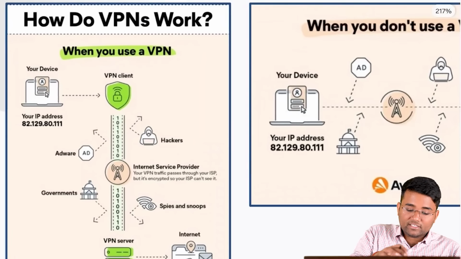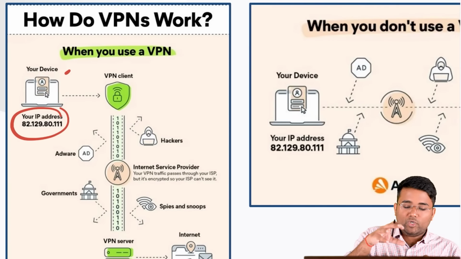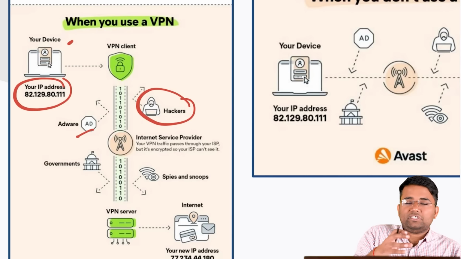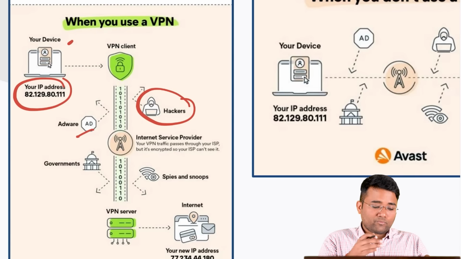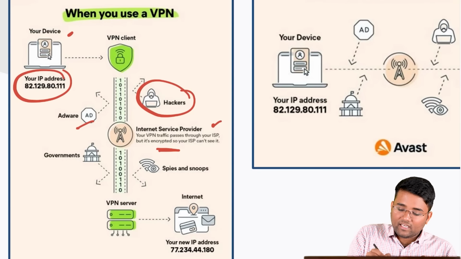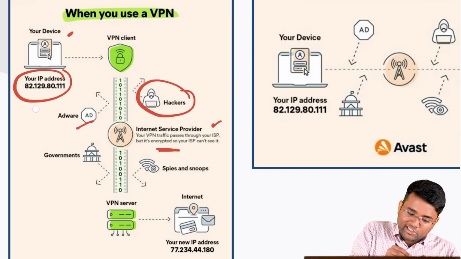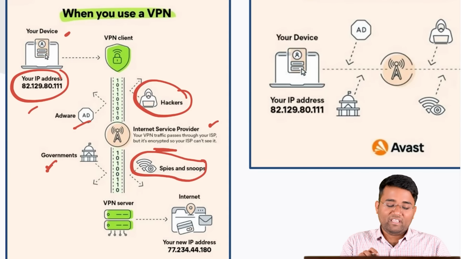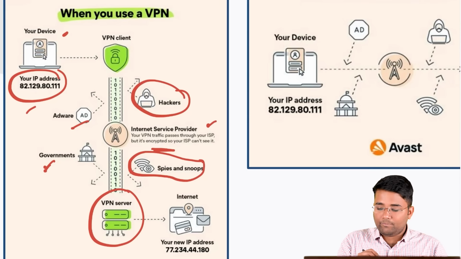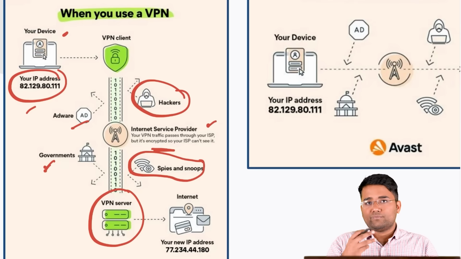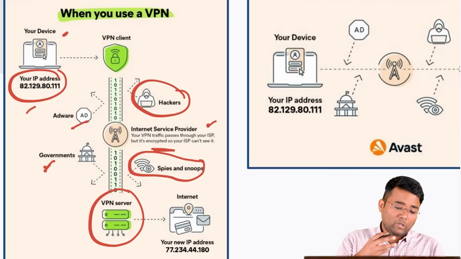For example, here this is your IP address, your device is there like computer, laptop, etc., whatever you are using. Then there will be adware, etc., that can come with the help of which a hacker can hack information. They can take some information from this device. Now this internet service provider is there. Whatever information you are accessing, that can be watched by government, that can also be spied or snooped by various people. But if you use some VPN, it will encrypt the data that will protect your online traffic from the spies, from the hackers, or from internet service providers, also from governments.